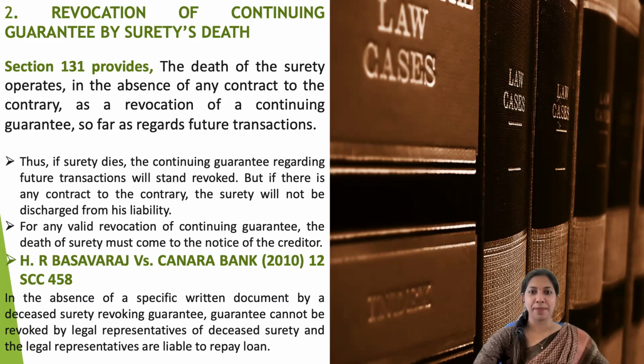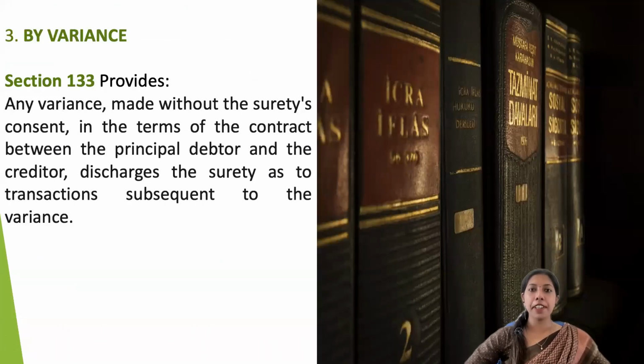So this is the second way, a natural way of revocation, that is by death of the surety. And the third point is by variance, mentioned in Section 133 of the Indian Contract Act 1872. Variance means an alteration, a change, a modification. That is the meaning of variance.